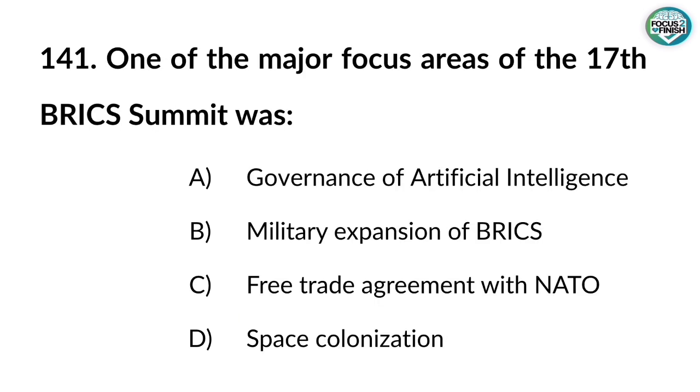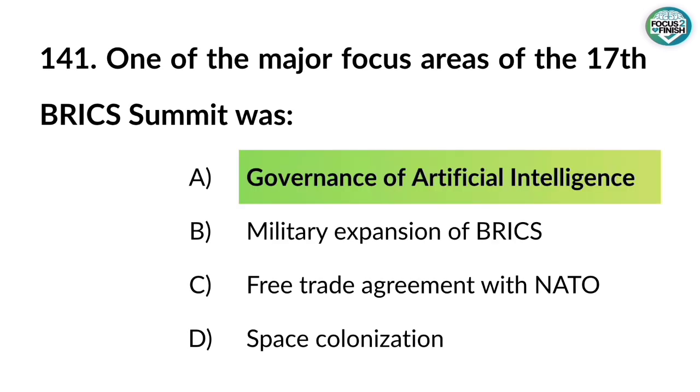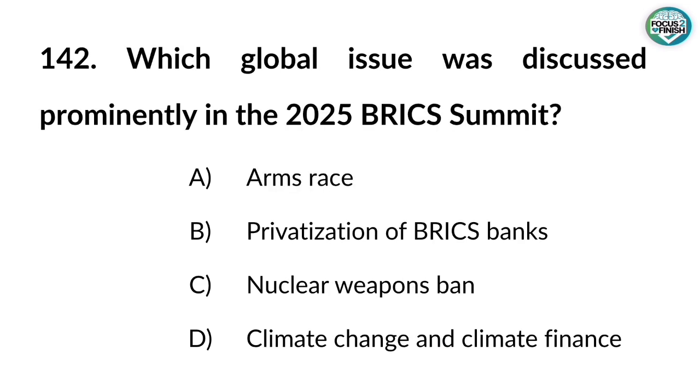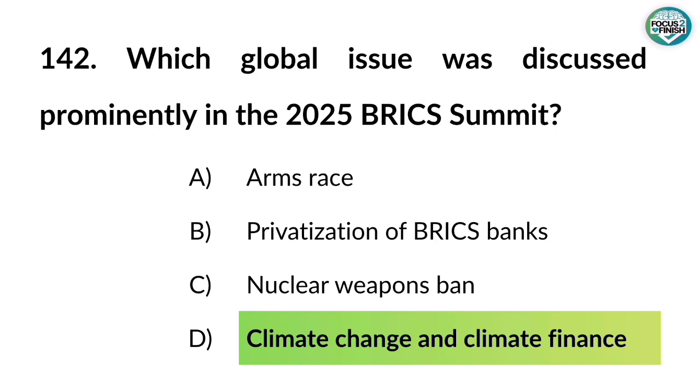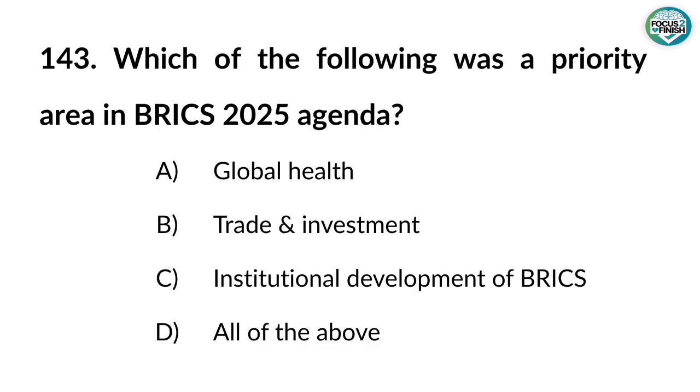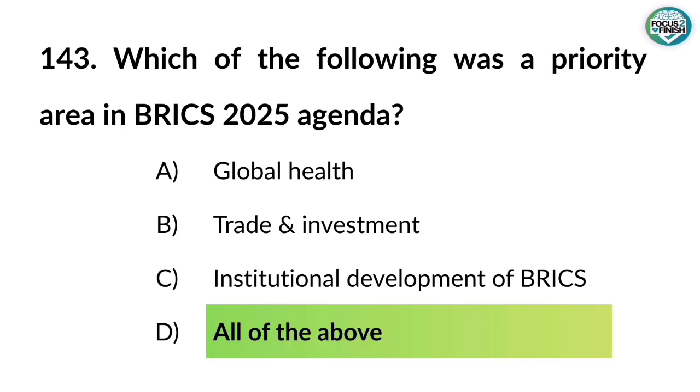141. One of the major focus areas of the 17th BRICS Summit was? Answer: Governance of Artificial Intelligence. 142. Which global issue was discussed prominently in the 2025 BRICS Summit? Answer: Climate change and climate finance. 143. Which of the following was a priority area in BRICS 2025 agenda? Answer: all of the above.